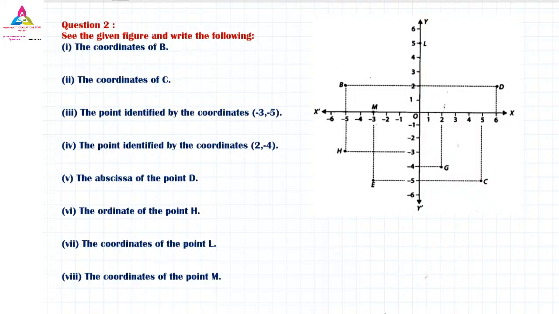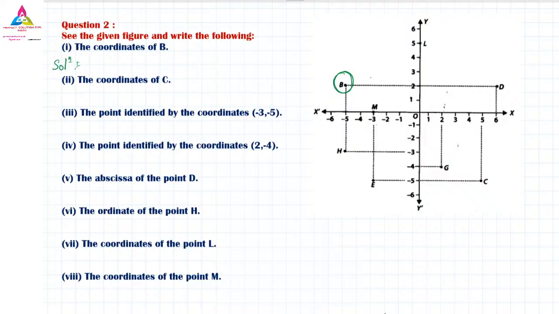Let me have this answer now. So the first question here, in a previous class I told you to write down this question's answer, be ready. So what is the coordinate of B? Here we have B, that we have to search. If you see, B is over here. What is the coordinate of this B?